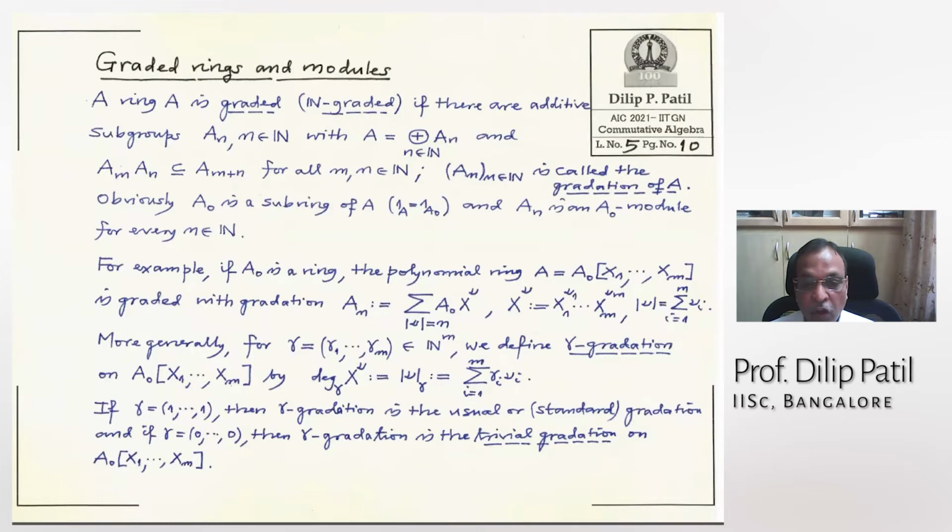If gamma is all 1, 1, 1, then you get the standard gradation, or I will call it the usual gradation. If gamma is all 0, then the gamma gradation is a trivial gradation. Trivial gradation means there are no A_n other than 0. All right, so we should take more definitions sometime, or I will write them in exercises.